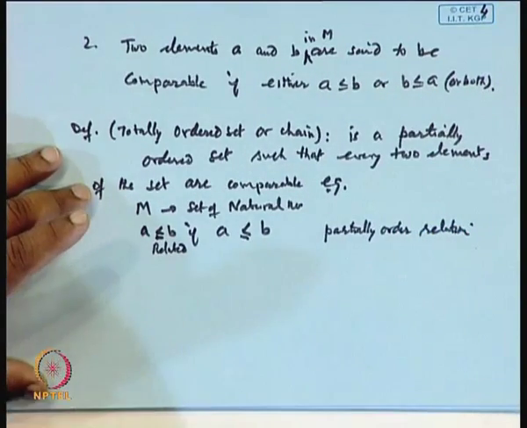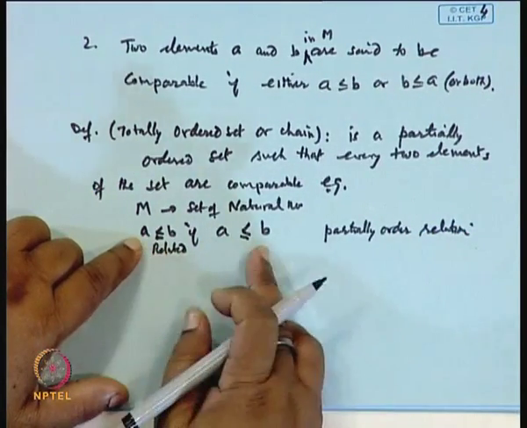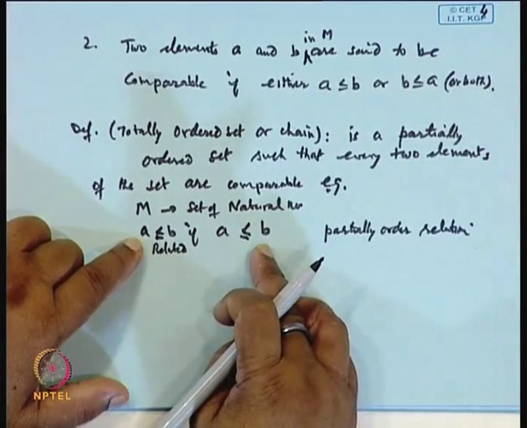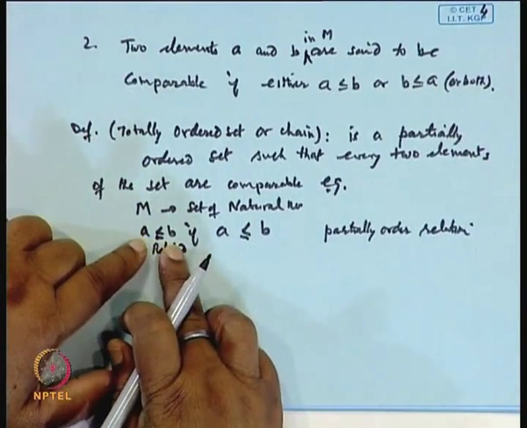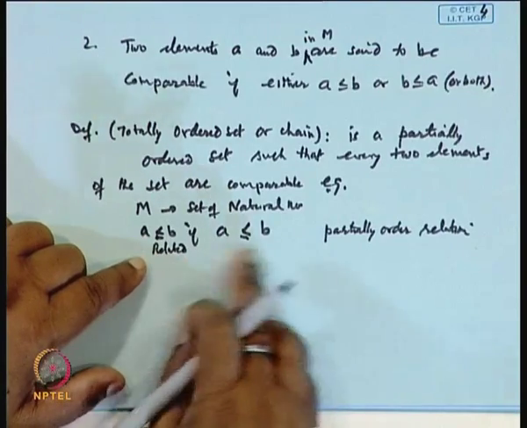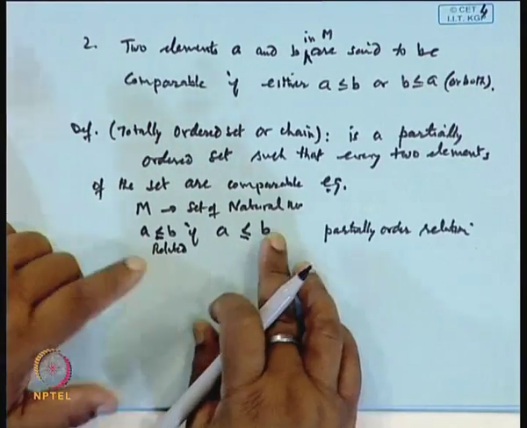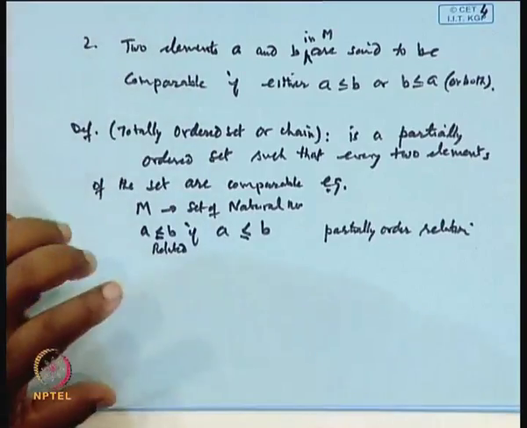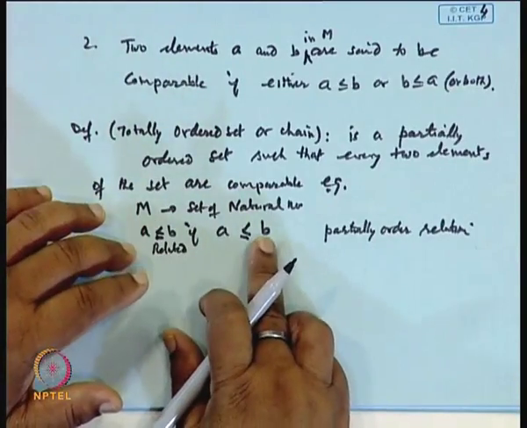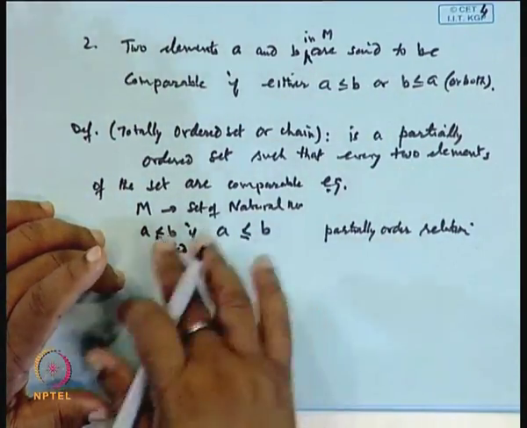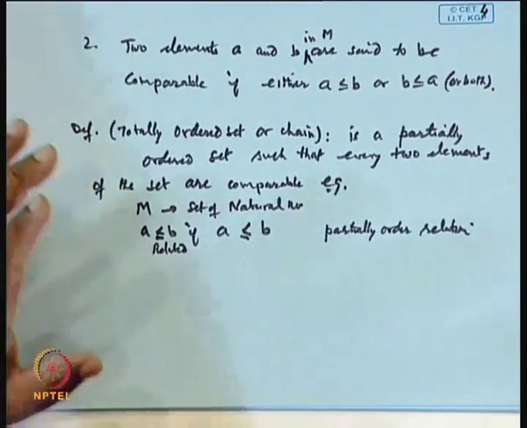because it is reflexive. Every element is equal to itself, so every element is related to itself. If A is related to B and B is related to A, then A must be equal to B. It is transitive. If A is less than or equal to B, and B is less than or equal to C, then A must be less than or equal to C. So, it is a partial order relation.